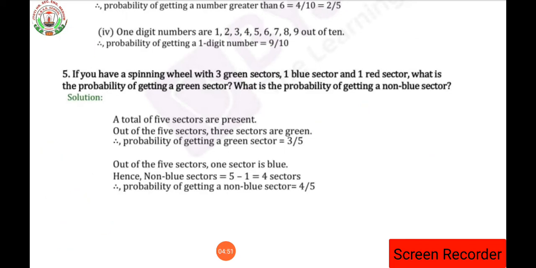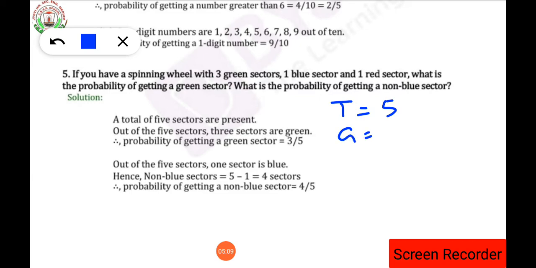Then next, in the second part of the question, what is asked there? What is the probability of getting a non-blue sector? So what will be the probability of getting a non-blue sector, student? How many total sectors are there? Total number of sectors is 5. Total number of green sectors is 3. Blue is 1 and red is also 1.